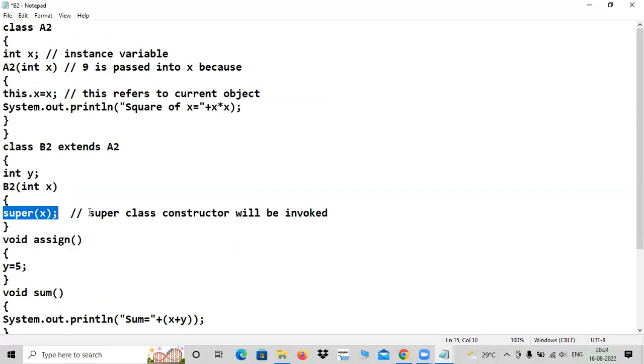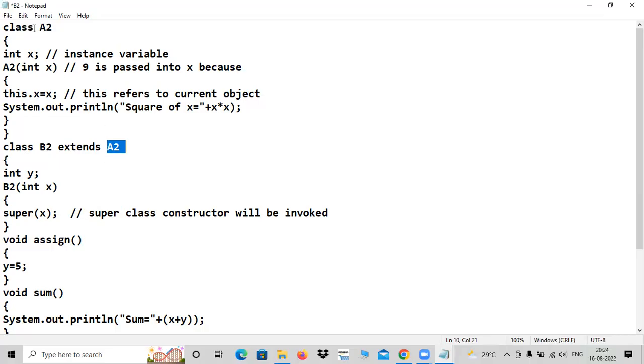See the meaning in that. Superclass, first I'm going to synthesize this statement. One is superclass, I'm splitting this. The other one is constructor. First of all, you have to locate the superclass. So what is your superclass? This is the subclass or child class or derived class, and A2 is the superclass or parent class or base class, right? So superclass we are saying.